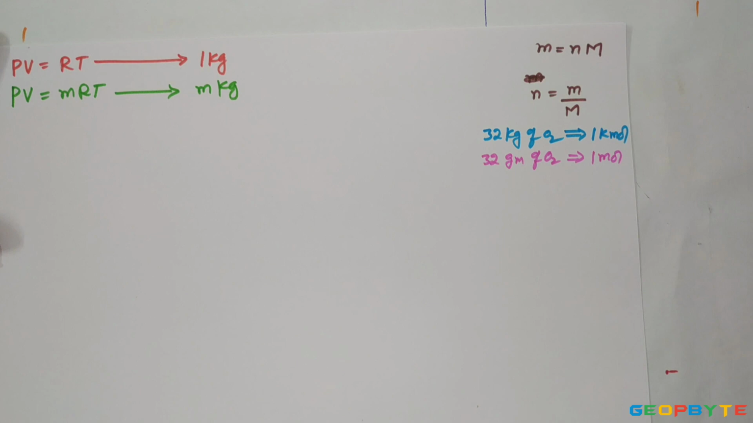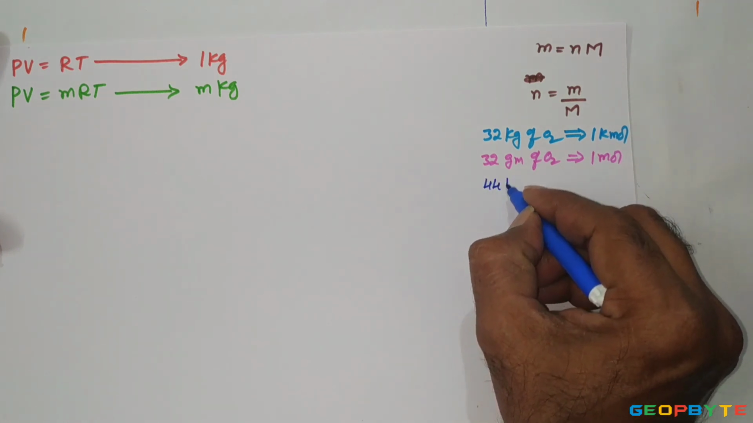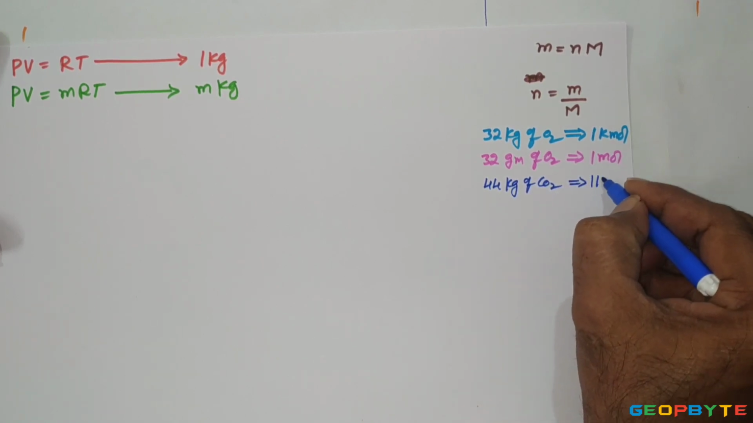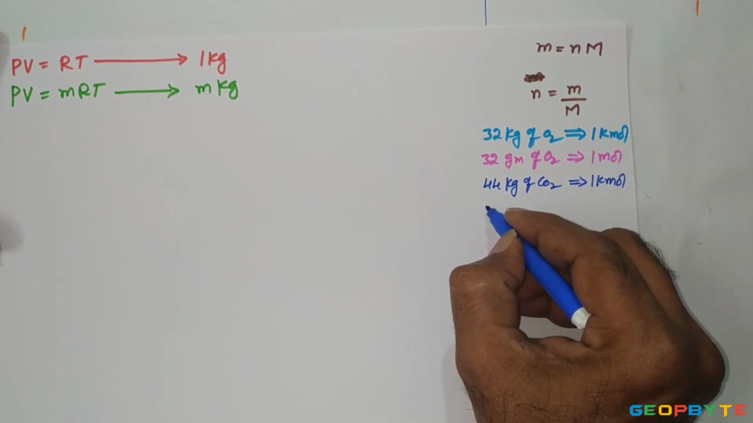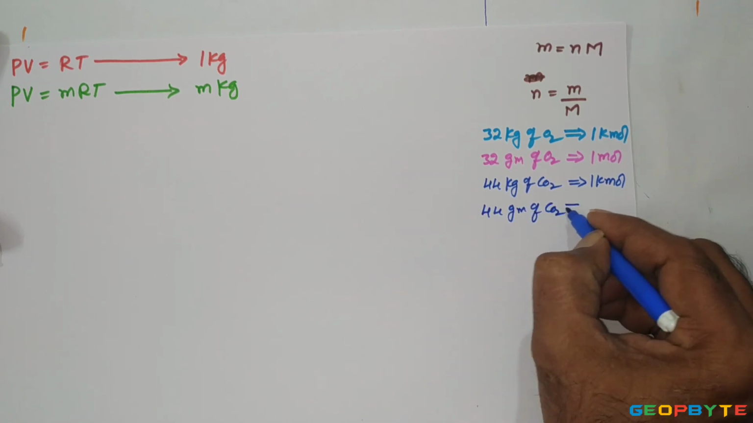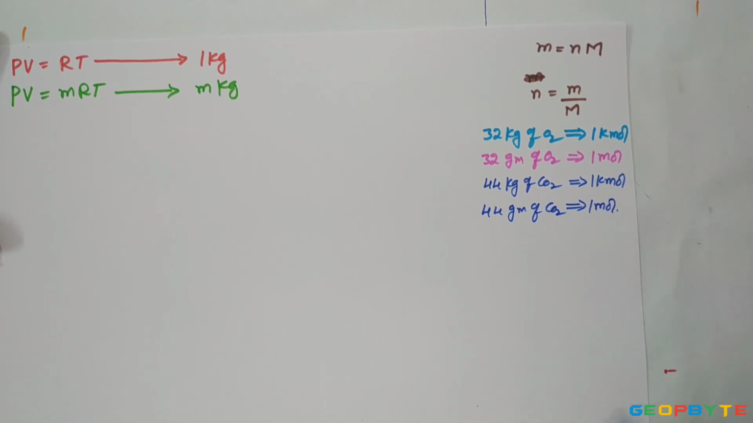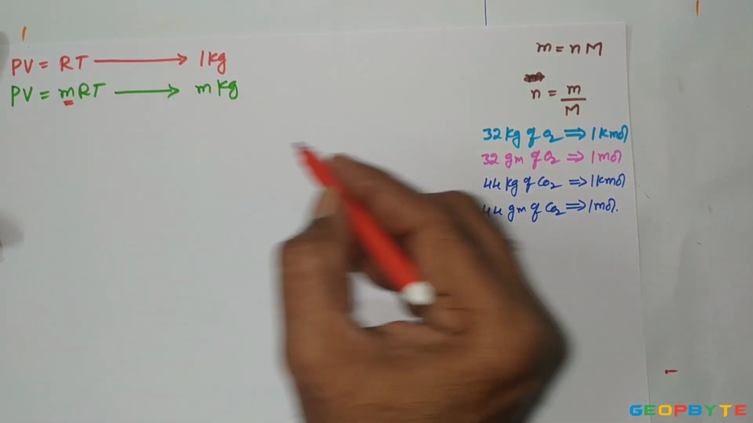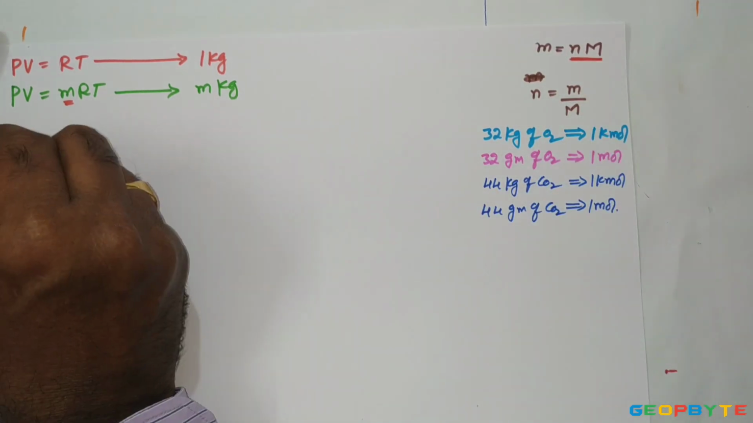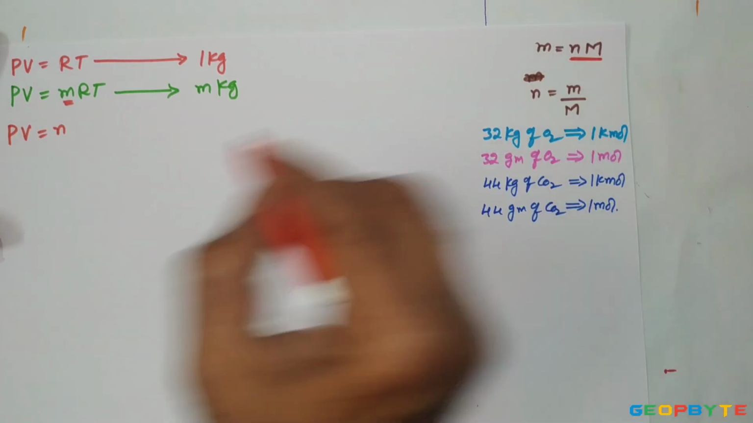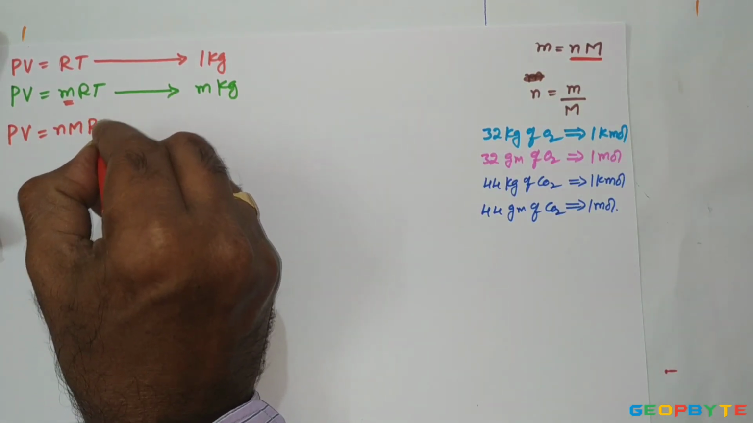Similarly, 44 kilograms of CO2 is equal to 1 kilomole of CO2, or 44 grams of CO2 is equal to 1 mole of CO2. That is how you can define the mole of a substance. So in place of mass, let us write this value: PV equals number of moles multiplied by molecular weight into R into T.